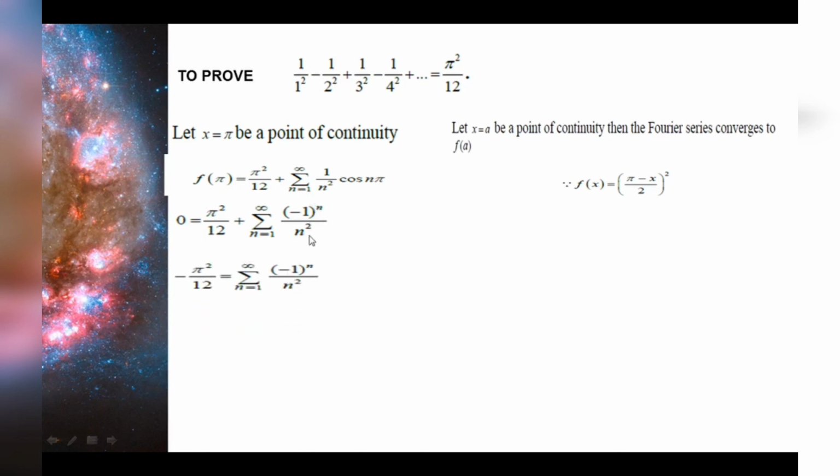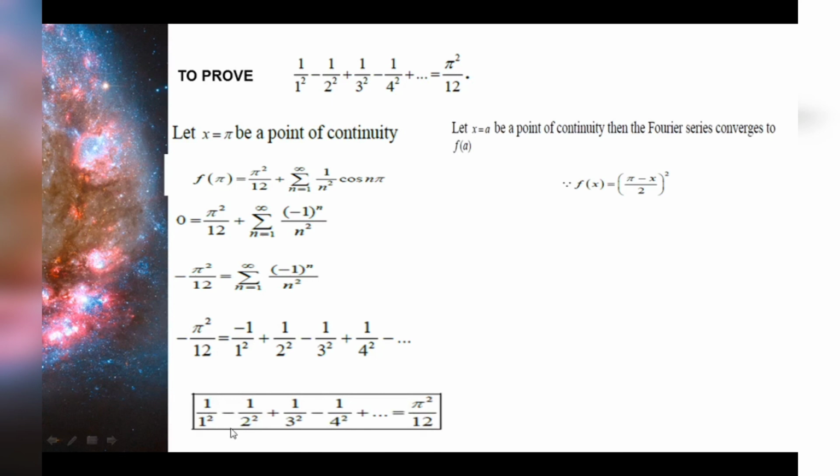So when I keep on expanding this, minus 1 to the power 1 by 1 squared plus (minus 1) squared divided by 2 squared and so on, we'll be having an alternate sign. So let me take the negative sign outside. If I take the negative sign outside, negative will be positive, positive will be negative and so on. So I can cancel the negative sign outside along with this one. So we will get 1 by 1 squared minus 1 by 2 squared plus 1 by 3 squared and so on to infinity equal to pi squared by 12.